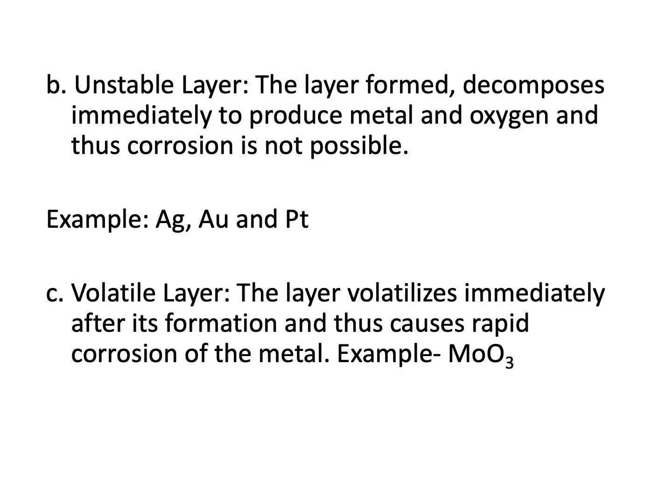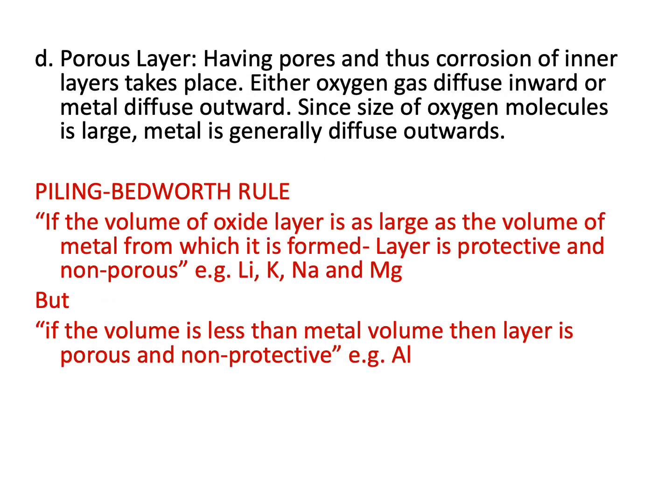And the fourth type of layer is known as porous layer. Porous layers, although they have good thickness, have pores. And because of that, there are two possibilities. Through these pores, either the metal atom comes outside or the oxygen molecule can diffuse inside.